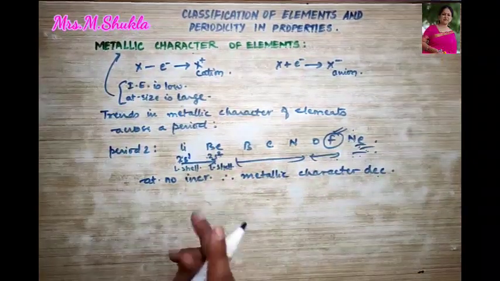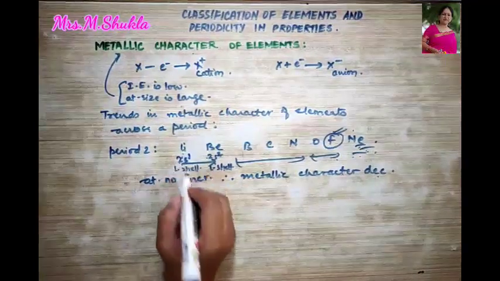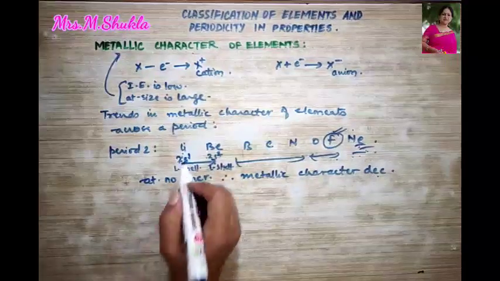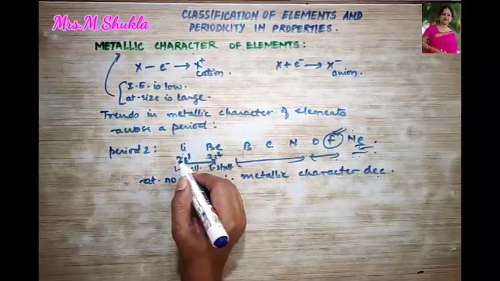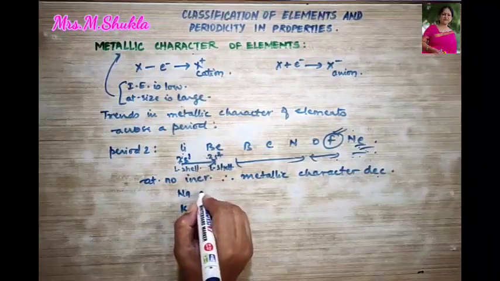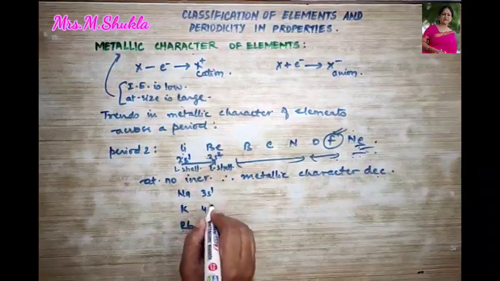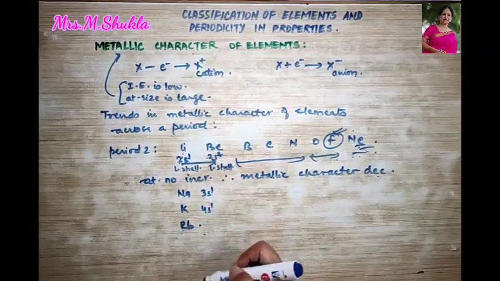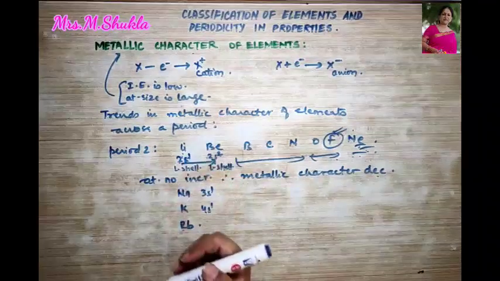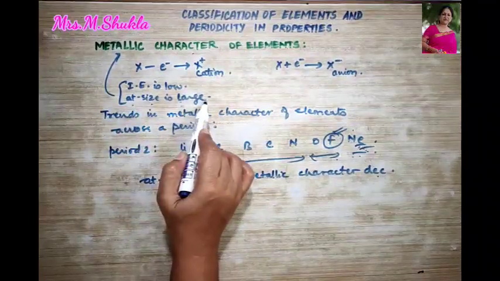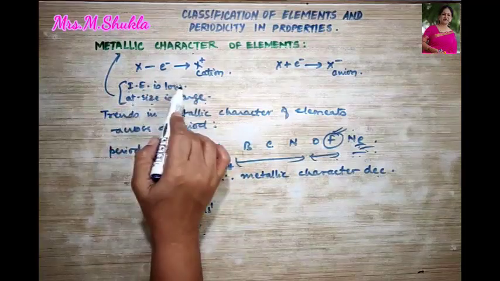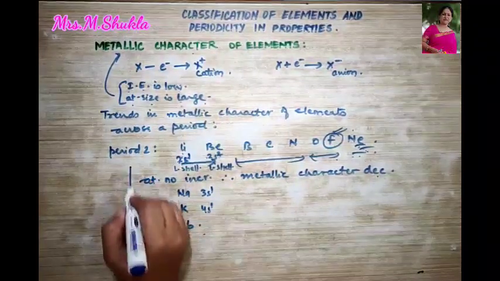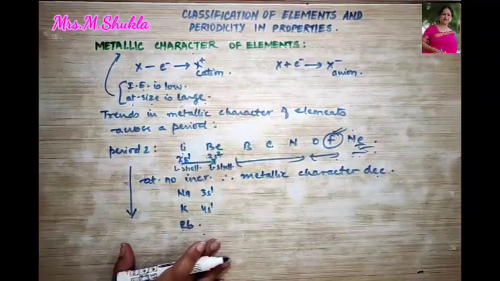So, in a group, metallic character: lithium, sodium, potassium, rubidium and so on. What do we know about this? This is 2s1, this will be 3s1, this will be 4s1 and so on. So, what are we seeing? The number of shells are increasing. So, as the number of shells increases, atomic size will be increasing. Right? Ionization energy will decrease, and hence the metallic character will increase. So, down the group, the metallic character increases.